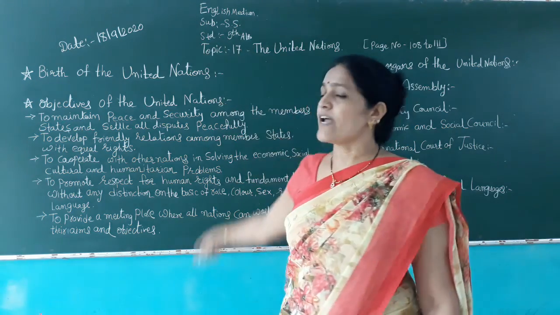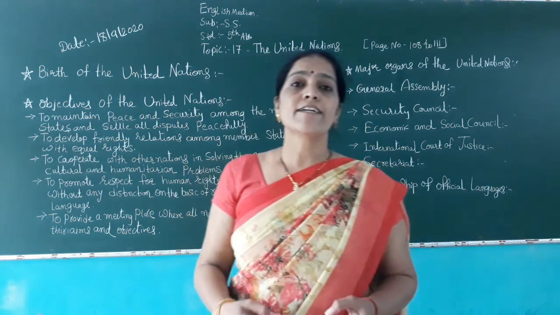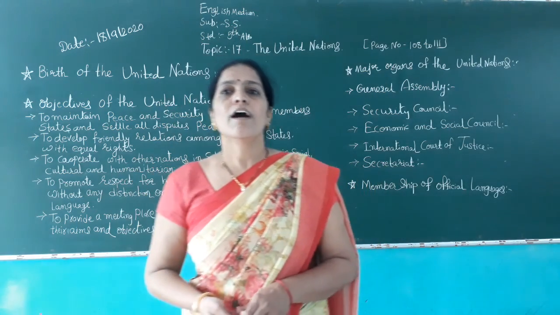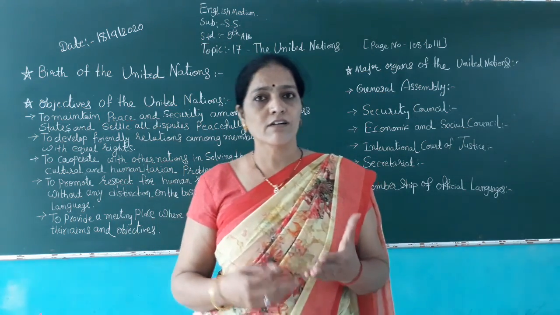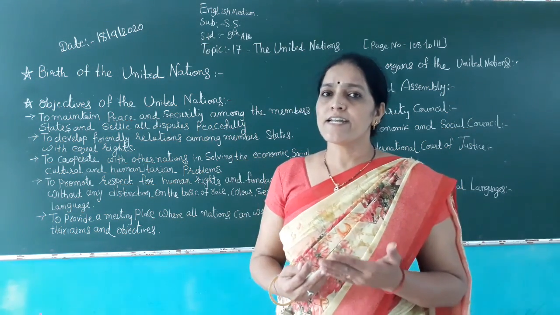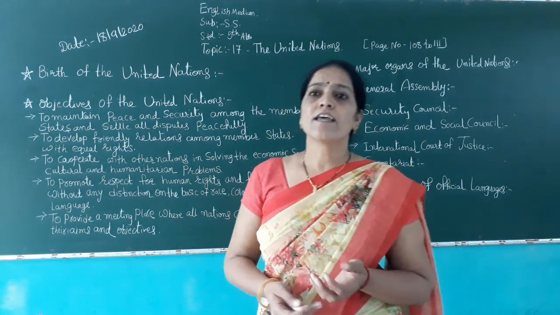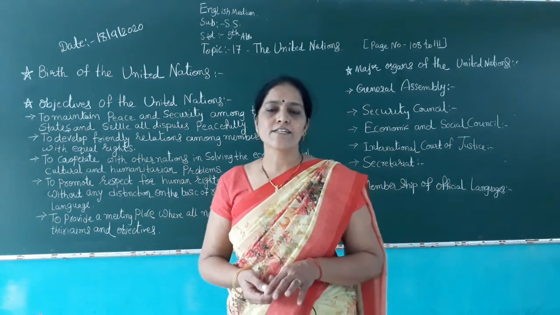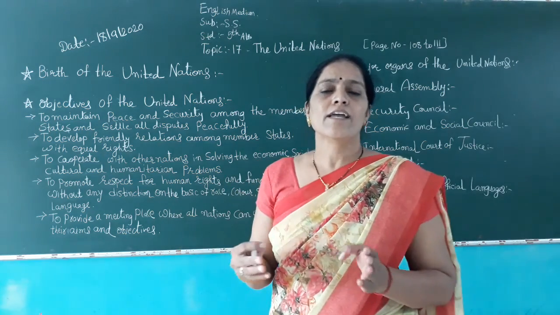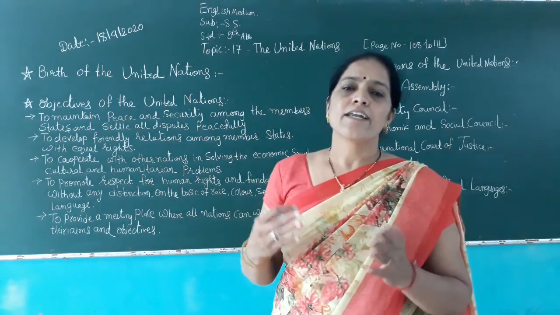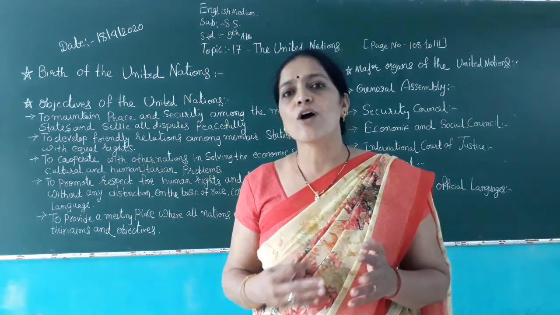Now, birth of the United Nations. How did the United Nations come about? Our earth is divided into a number of continents, like 7 continents and 5 oceans, which are further politically divided into many nations or countries.